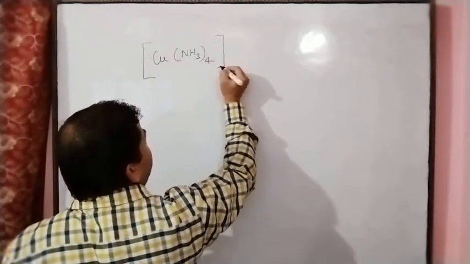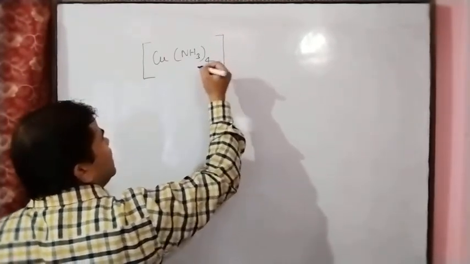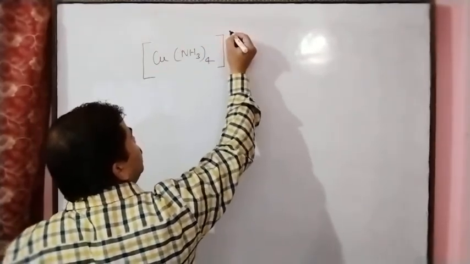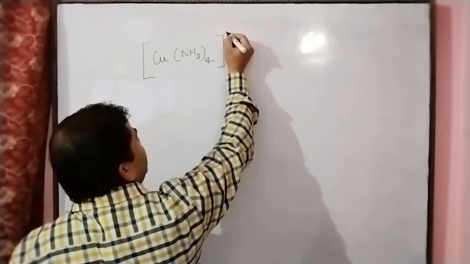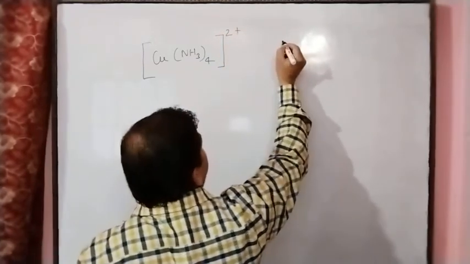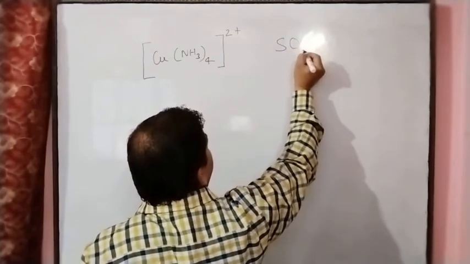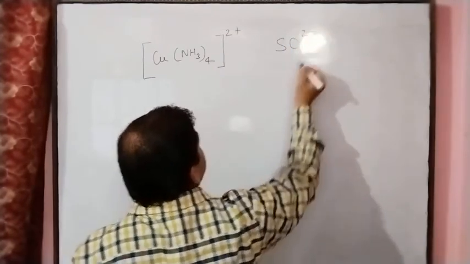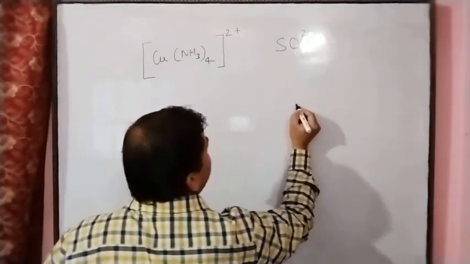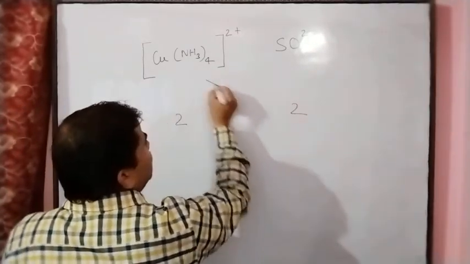Tetraamine copper(II) sulfate means copper has valency 2, so the charge of the copper is 2. So we will write here 2 plus, and sulfate we know is SO4 with 2 minus charge. So we will write 2 here and 2 here, then crisscross.